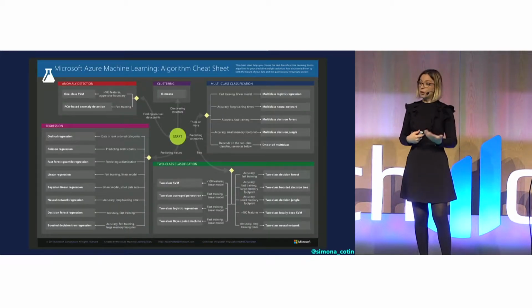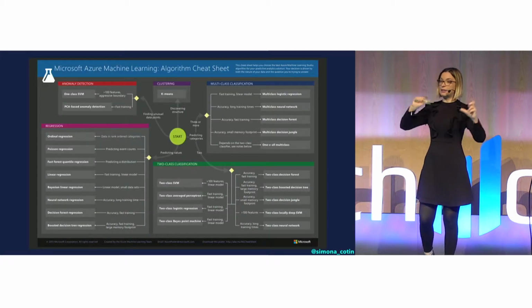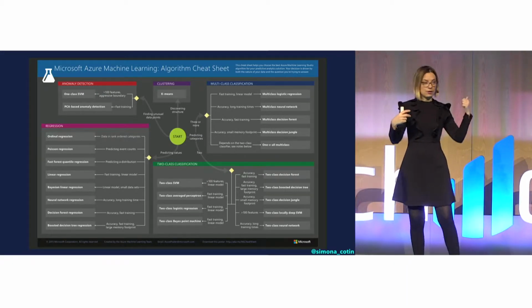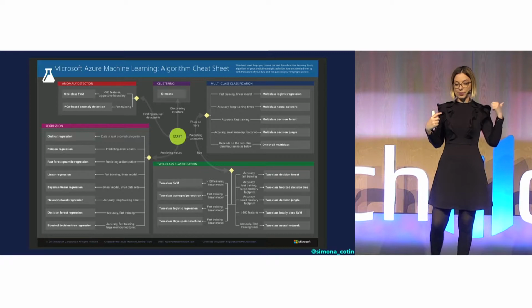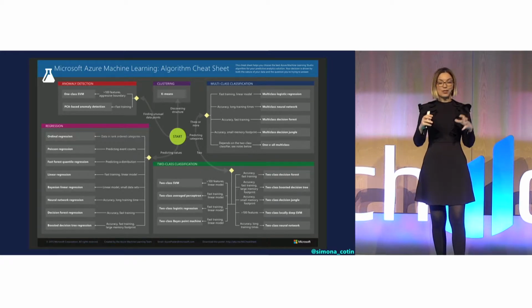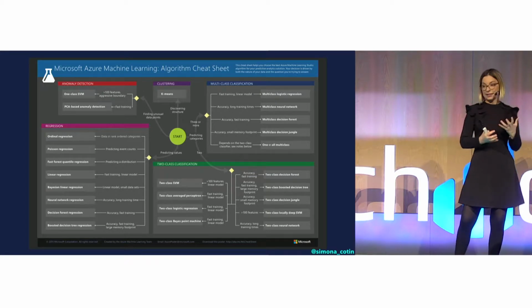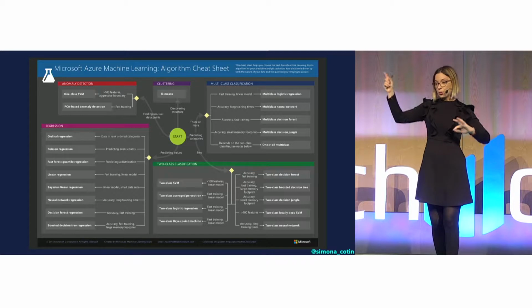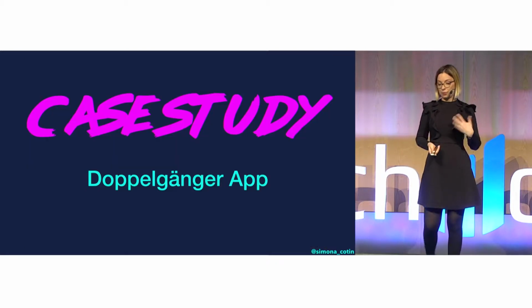And if you want to learn more about how you can decide which type of algorithm to choose, on the Microsoft Docs, Microsoft Azure Machine Learning, we have this algorithm cheat sheet where you can see, based on the types of data that you have or the types of decisions that you want to make, what type of algorithm you want to use.